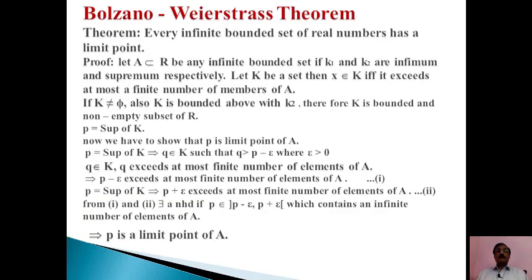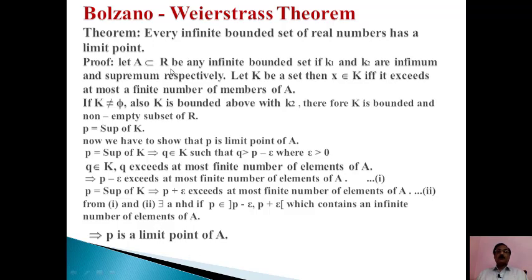Now we have an important theorem, the Bolzano-Weierstrass theorem for limit points. The statement of the theorem is: every infinite bounded set of real numbers has a limit point. Now the proof is based on the definition. If we have cleared the definition of limit point, then we can learn this theorem easily.